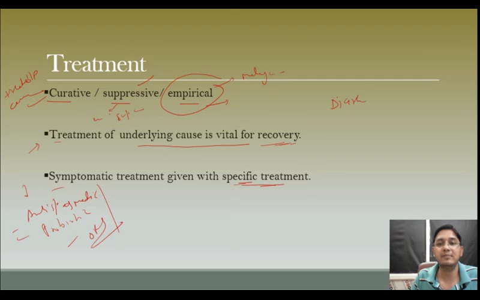Diarrhea with blood means dysentery. We will cover this in our next lecture because the differential for dysentery is very different from watery diarrhea. So we will discuss these points in a different lecture.